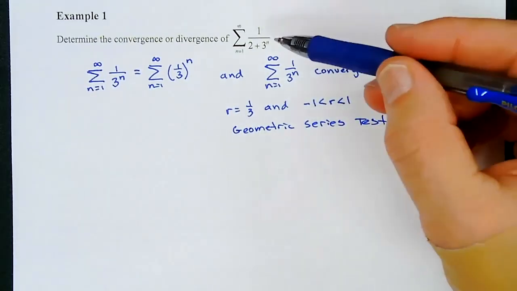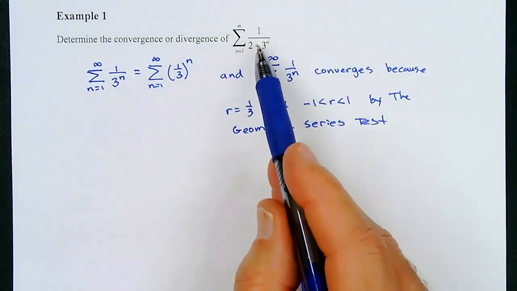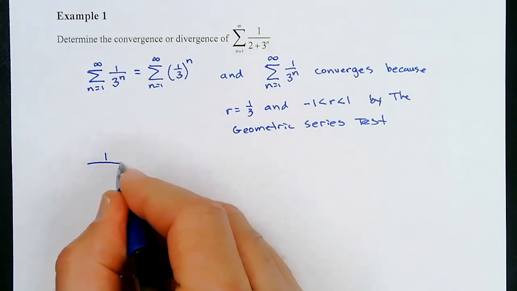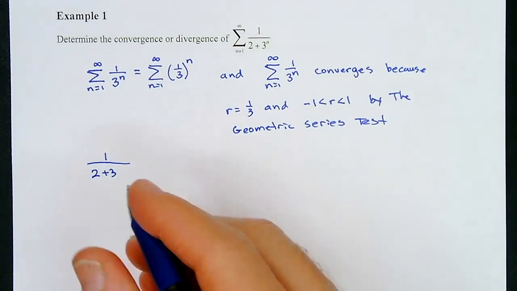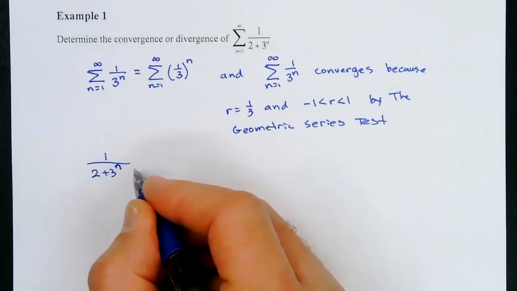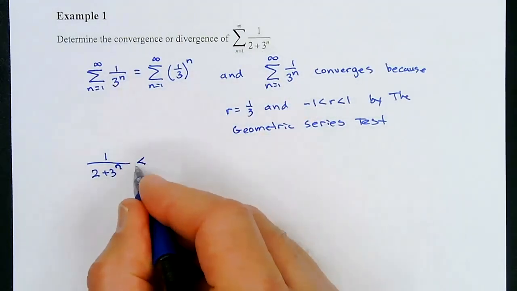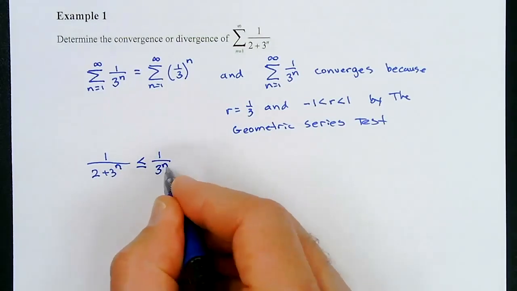Okay, so how does this one right here compare to this one? Well, this one's going to be smaller, okay? So 1 over 2 plus 3 to the n, this is my nth term, right? That one's going to be less than or equal to 1 over 3 to the n.